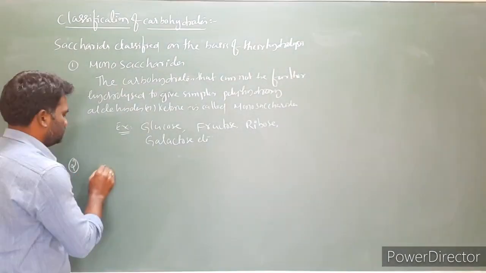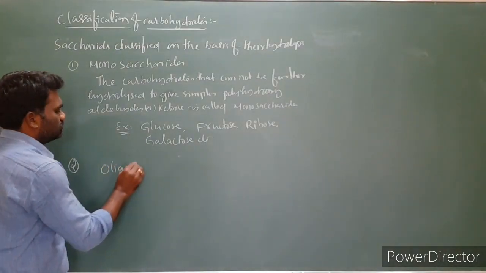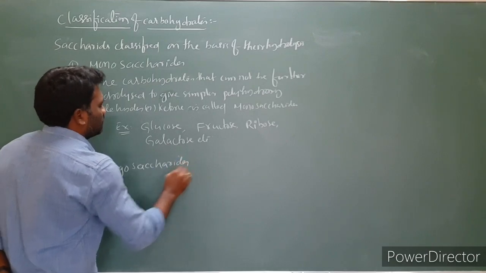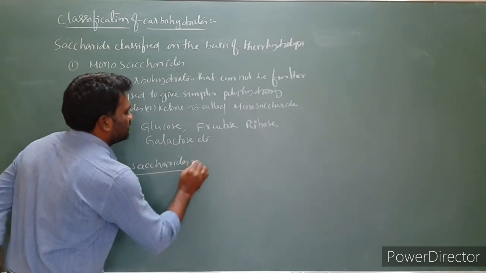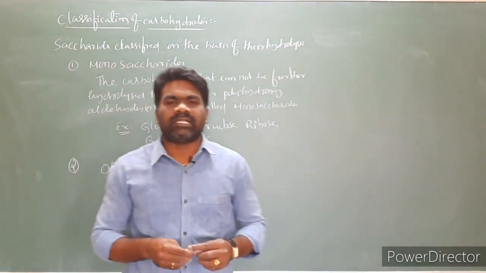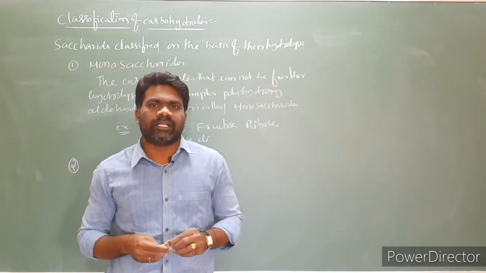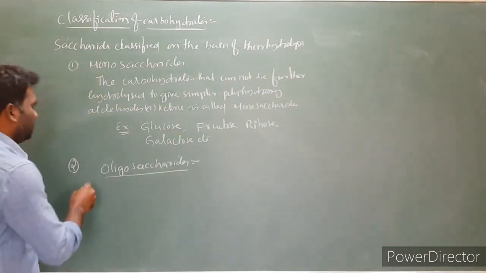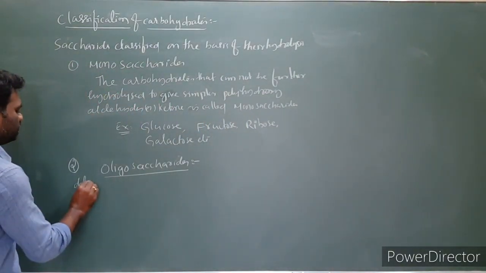Oligosaccharides. The oligosaccharides are defined as the carbohydrates that yield 2 to 10 monosaccharide units on hydrolysis are called oligosaccharides. First, let us write the definition.